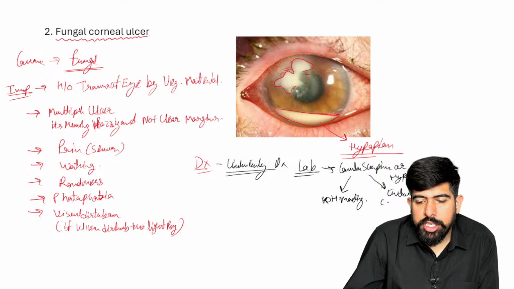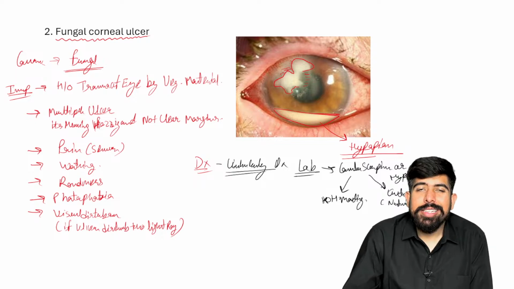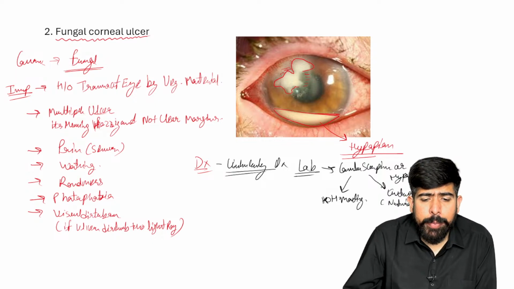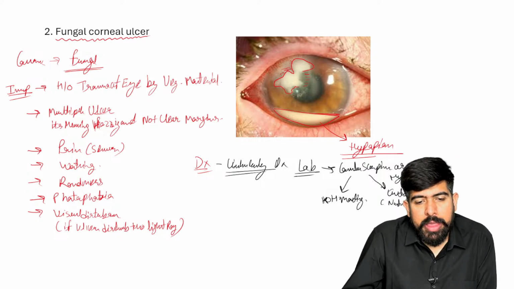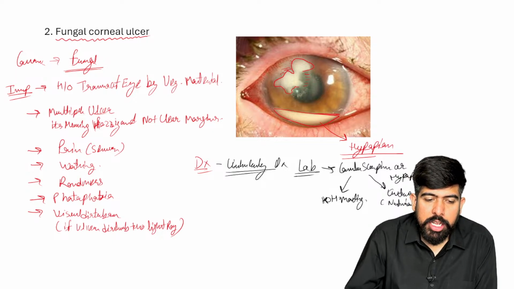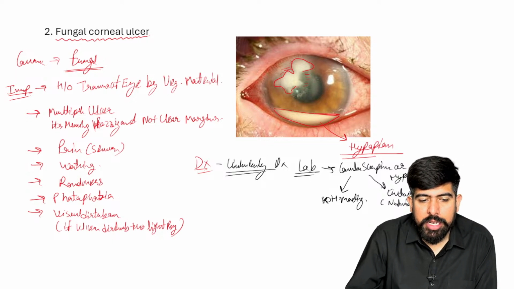The culture should be done on nutrient agar, and we're going to get the lab confirmation diagnosis from the laboratories about which type of fungus is growing over there.